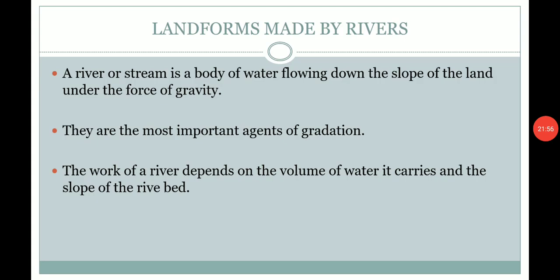Let's discuss the landforms which are formed by rivers. A river or stream is a body of water flowing down the slope of the land under the force of gravity. What is a river? It is a body of water which flows down the slope of land due to the force of gravity.